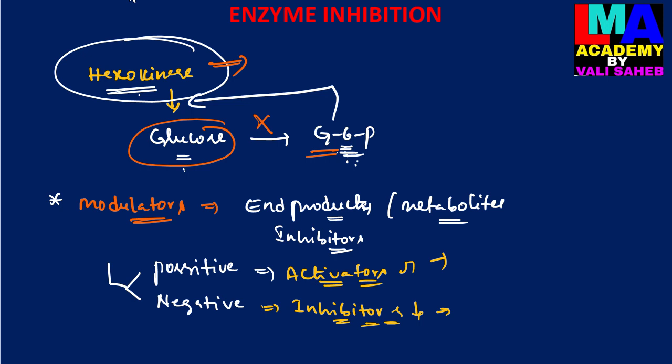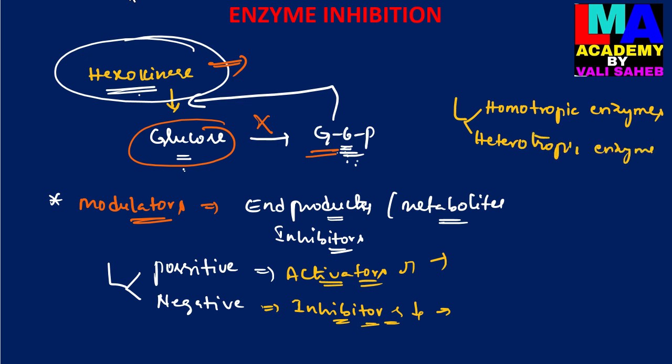And then there are two different kinds of other modulators, which are present in homotropic enzymes and in heterotropic enzymes. The modulators are different in homotropic and heterotropic enzymes.